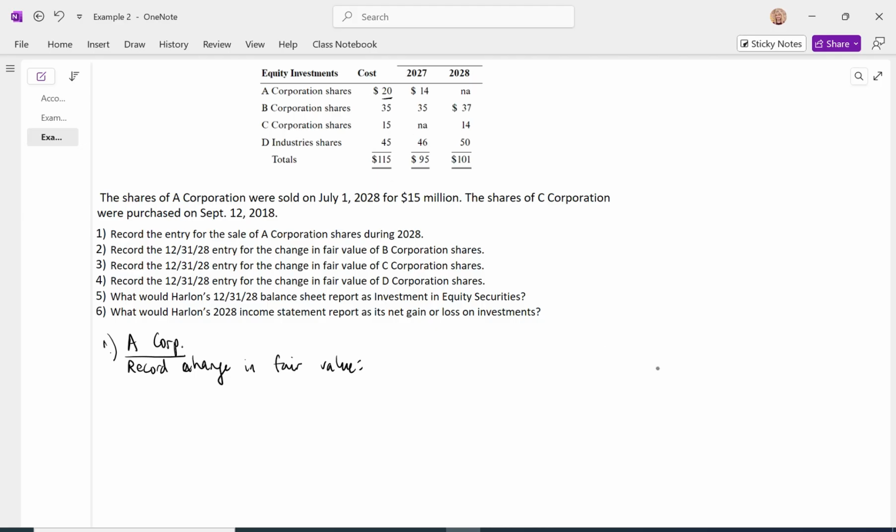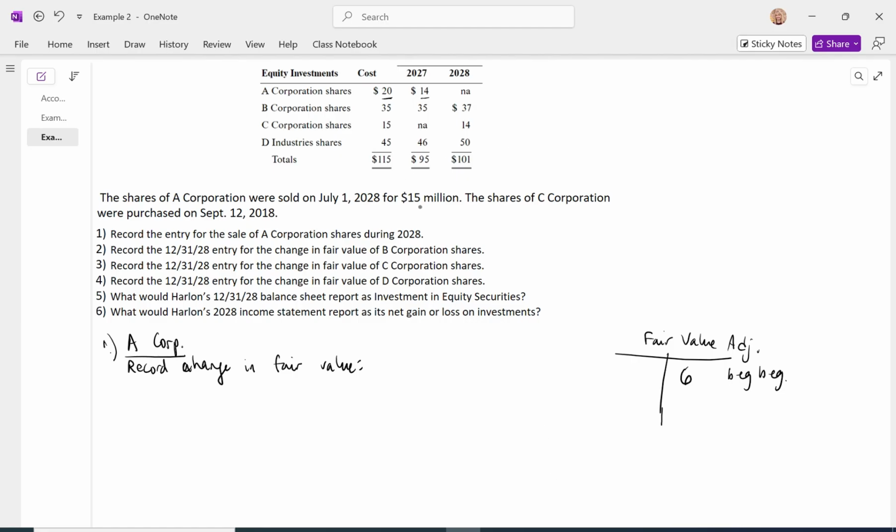We ended 2027 with how much in the fair value adjustment account? The fair value was 14. How did we get it there? We had to have recorded a $6 million decrease to the fair value adjustment account. So we had to put 6 on the credit side for that decrease. And this was our beginning balance in 2028, this year.